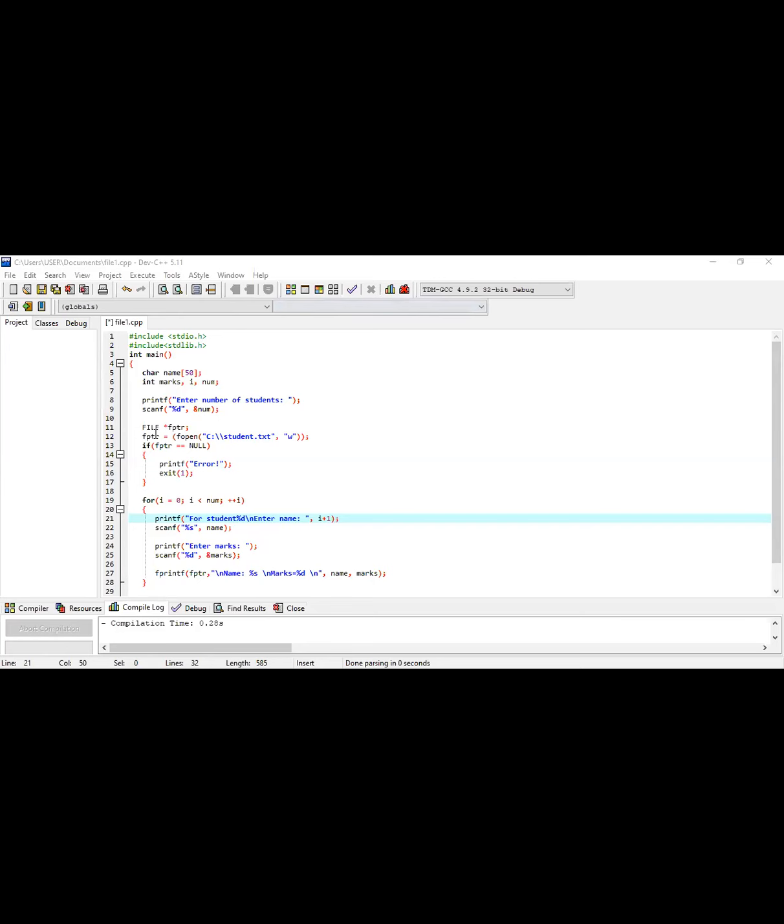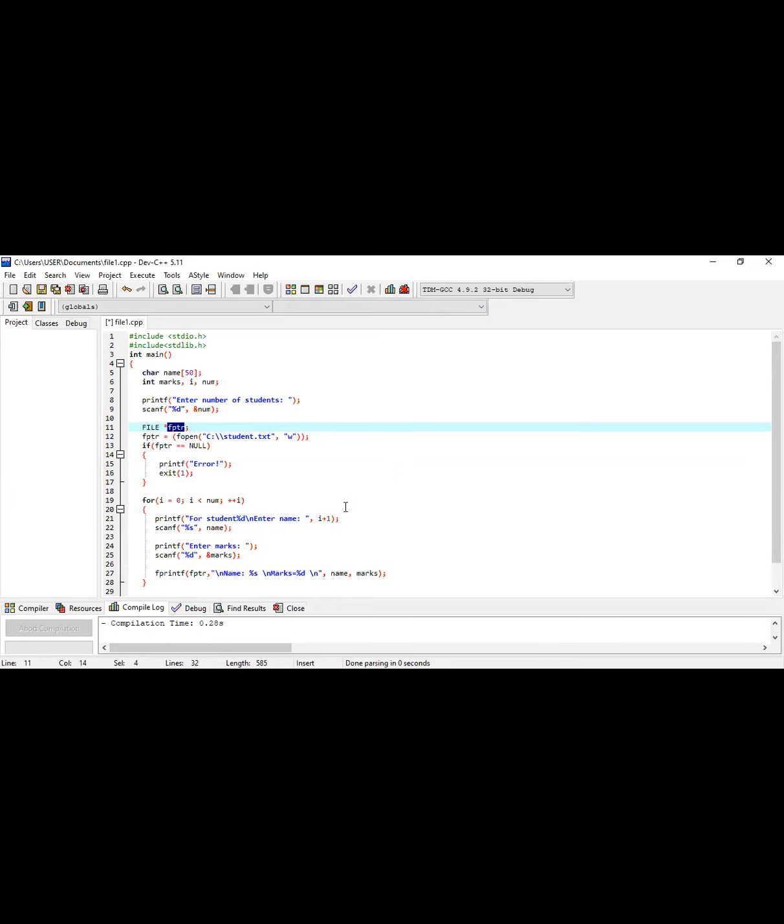Now after that you create the file pointer. So what I'm saying is that unless you define a file pointer, you can't work with a file. So before opening or creating any file, we first create FILE star fptr or star fp. Whatever your file pointer name is, it depends on you.